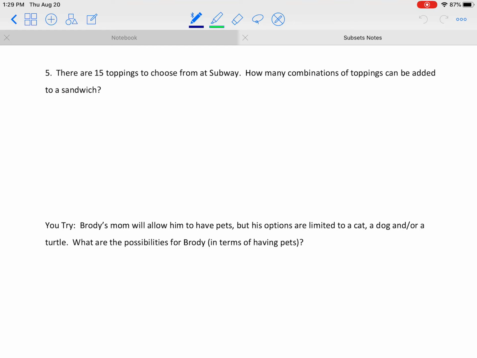So you choose your meat, and then maybe you put lettuce on it. Or maybe you put lettuce and tomato. Or maybe you just put tomato. Or maybe it's lettuce and tomato and olives, or all kinds of different combinations, right? What we're looking at is how many subsets we could get from the set of 15 toppings. Okay, 15 toppings in the original set. So if we take 2 and raise it to the 15th power, we'll determine how many subsets there would be. Let me just write this so we come back to this later and know what we were doing. So we have a set of 15 toppings.